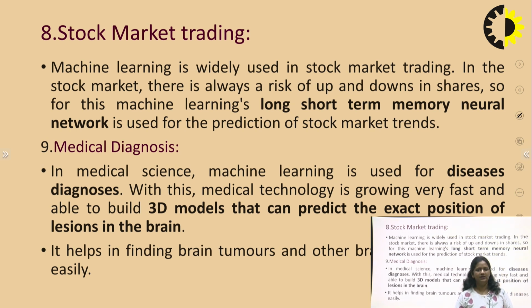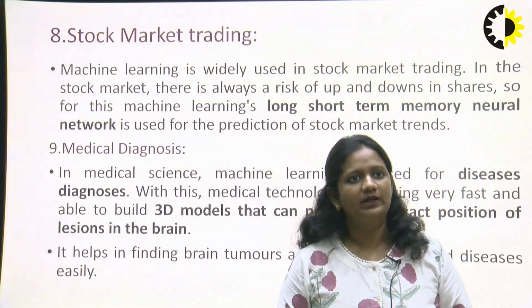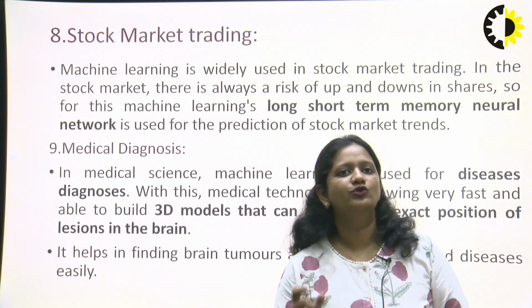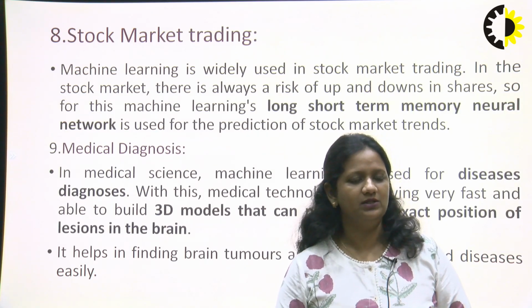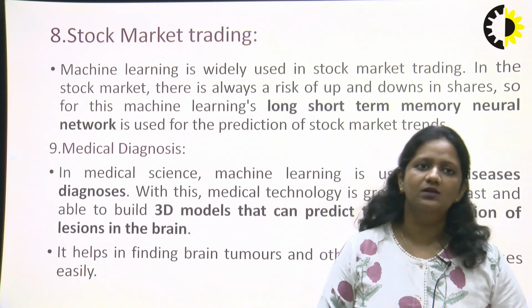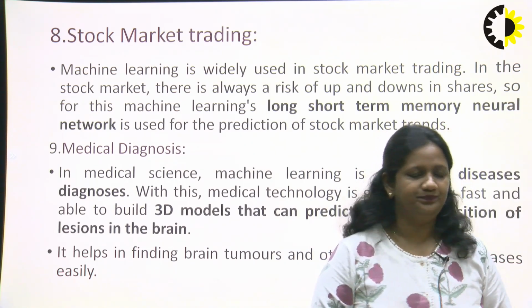So for this, a long short term memory neural network is used to predict the stock market prices.